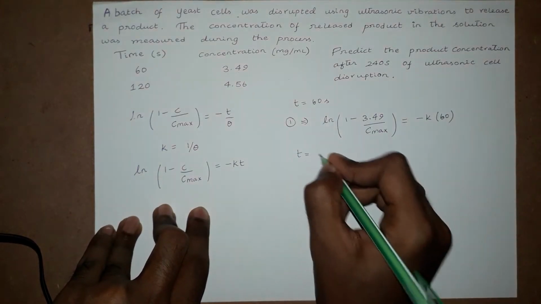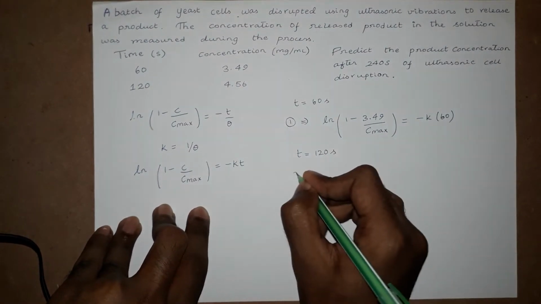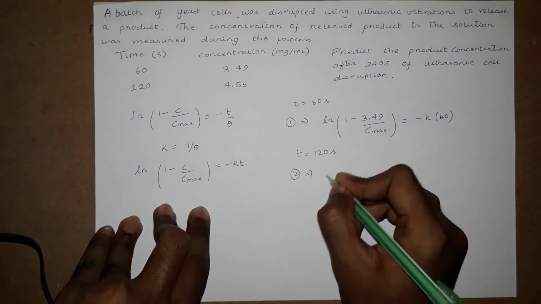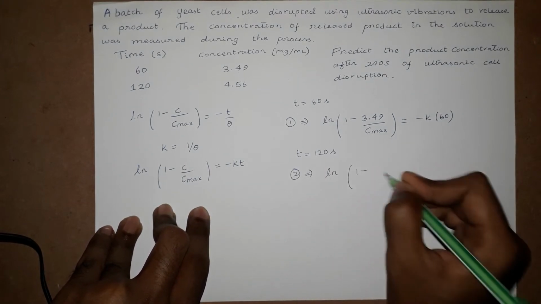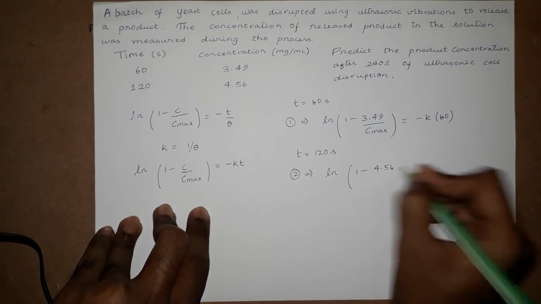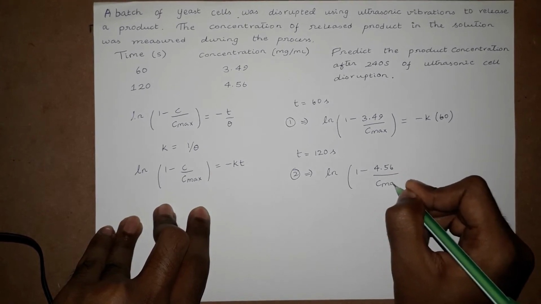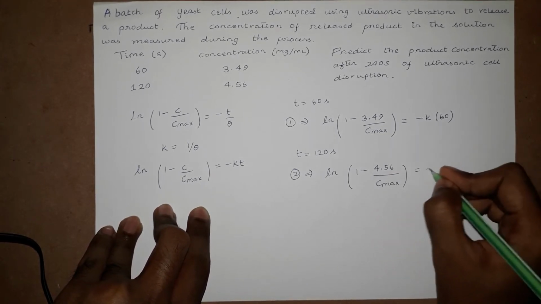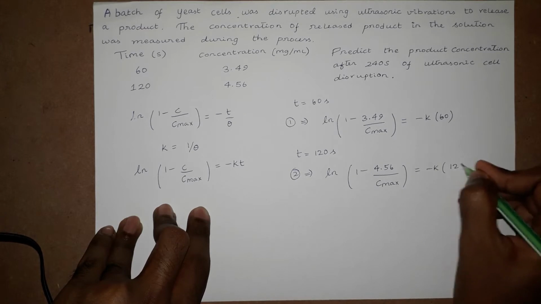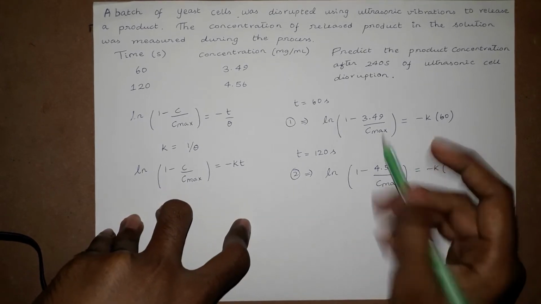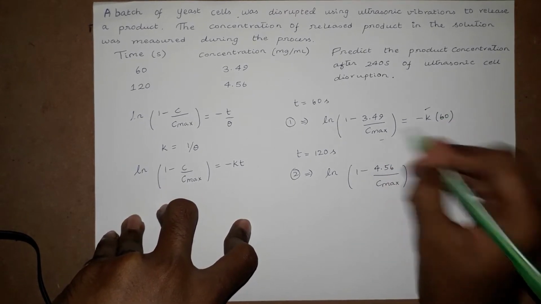And time equal to 120 seconds, the second condition. Therefore the second equation becomes ln of 1 minus 4.56 divided by c max is equal to negative k times 120 seconds. So two unknowns, one is k, second is c max.